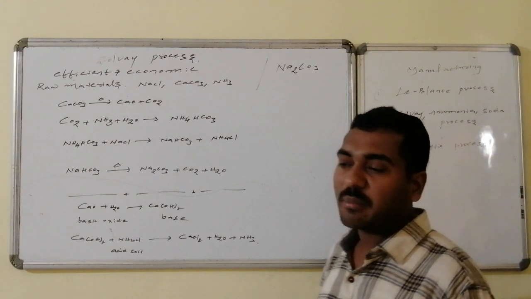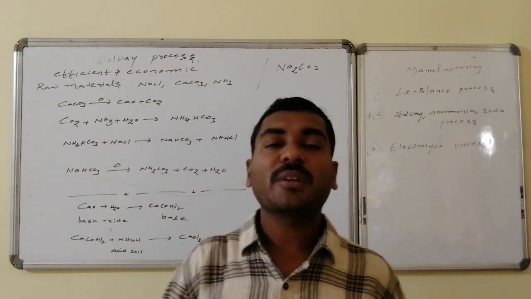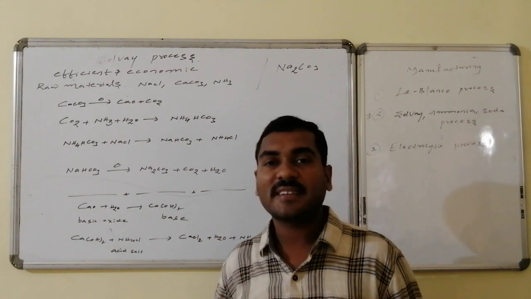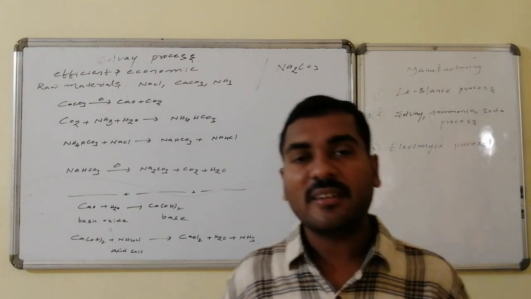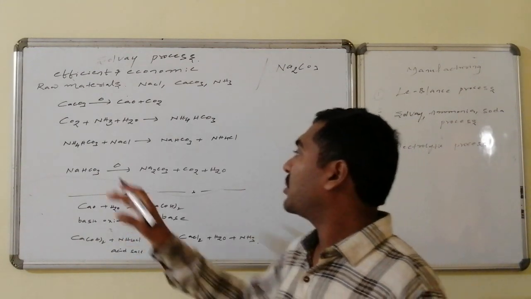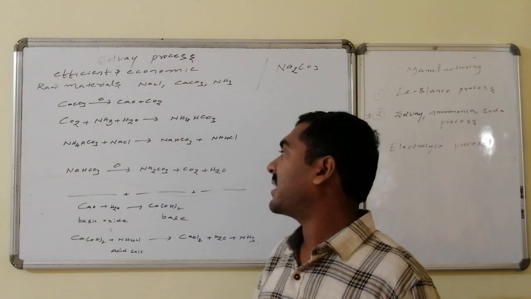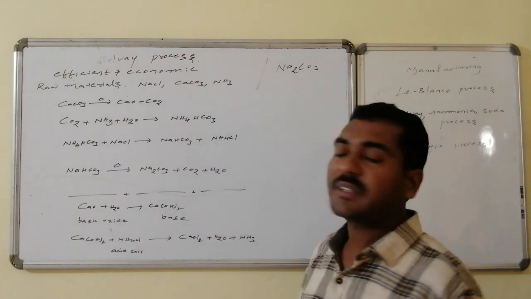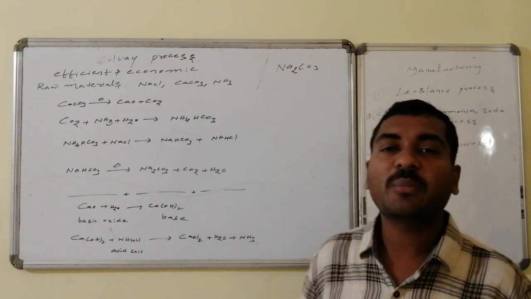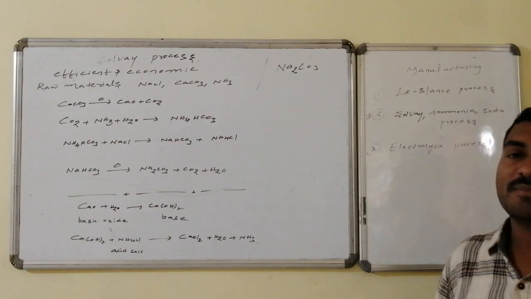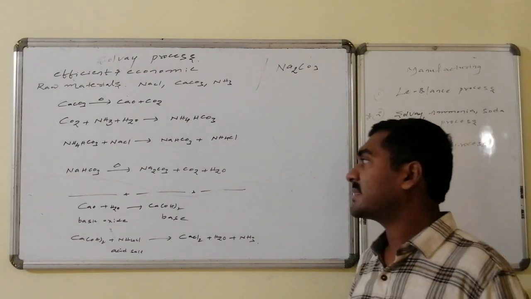Whereas this ammonium bicarbonate on reaction with sodium chloride, a double displacement reaction takes place. It is also a non-redox reaction. Here the ammonium cation is replaced by the sodium cation. As a result, it is converted to sodium bicarbonate followed by ammonium chloride. Ammonium chloride formation takes place.